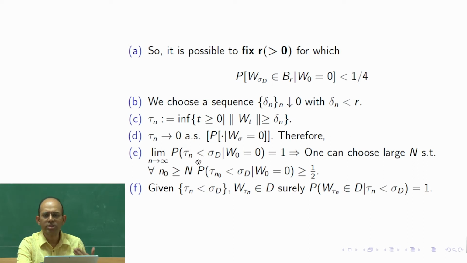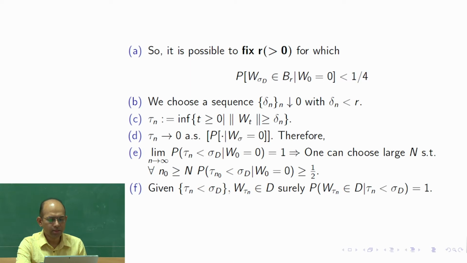So we are constructing several different random variables and sequences for our proof, just because this is required. Okay, so it is unavoidable. Okay, so tau n converges to 0 almost surely with respect to this conditional probability. That again there is a typo. This is W0. Okay, so given W0, with respect to this conditional probability, this tau n goes to 0. This is clear.